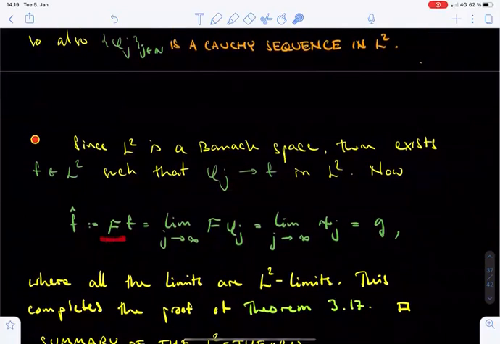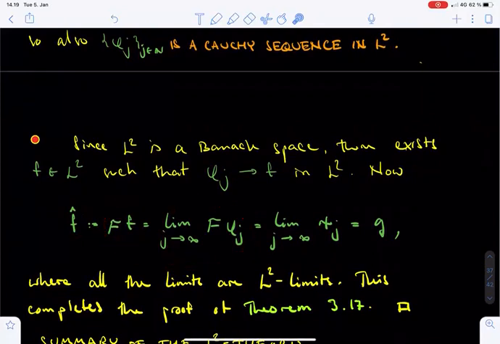First, recall that the L2 Fourier transform of f is, by definition, the image of f under the abstract linear map calligraphic F, which extends the pointwise Fourier transform map on the space of Schwarz functions to the space L2. One of the basic properties of the operator calligraphic F was its boundedness on L2. Since the functions phi j converge to f, the limit of the images calligraphic F of phi j equals calligraphic F of the function f. Of course, this limit here is a limit in the L2 sense.